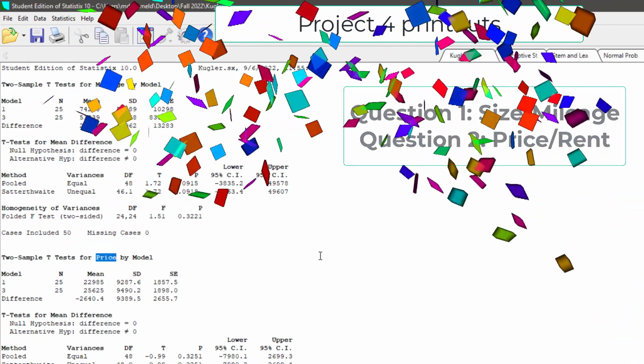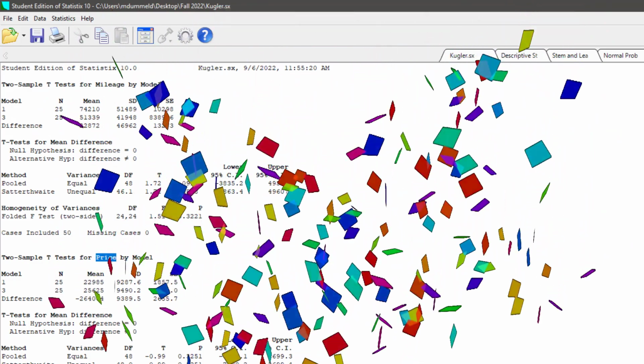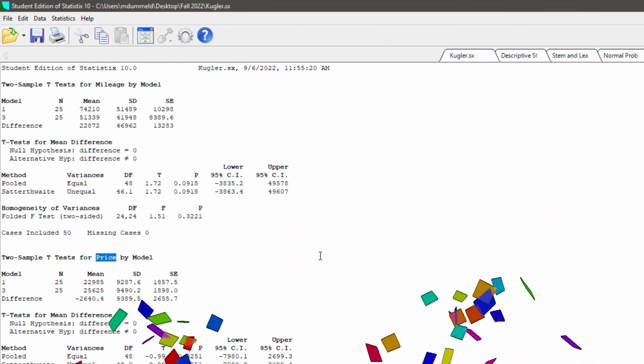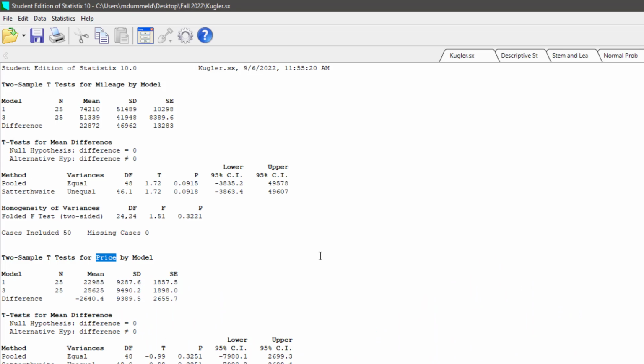I know that's a whole lot of information. What I'm going to recommend you do is generate all those printouts now, and then you can watch this video again and you'll see where they fit in the project. You should be able to figure it out once I assign the projects later this semester. I figured I'd get you back into the application gateway, or back on statistics, however you're using it, one more time, generate all the printouts, and then you don't have to go back the rest of the semester. Sounds like a good deal to me. So hopefully you can generate those printouts without any issues, and you know how to get hold of us if you have questions. Good luck.